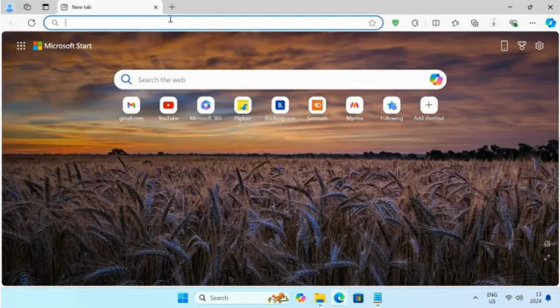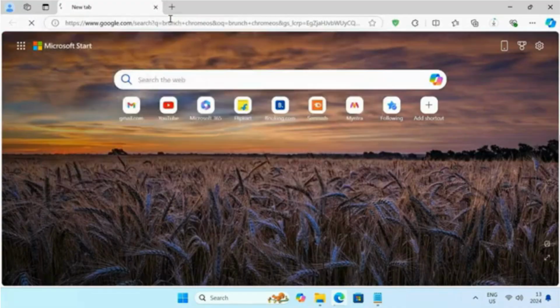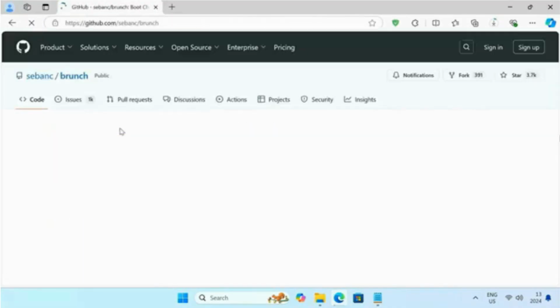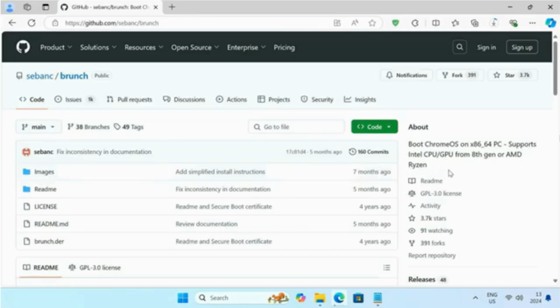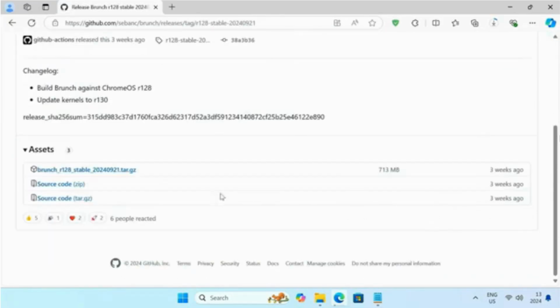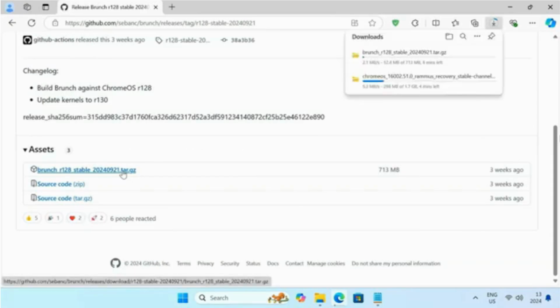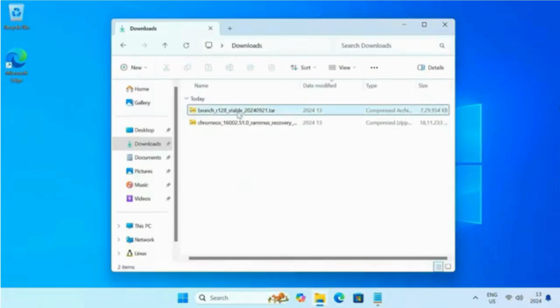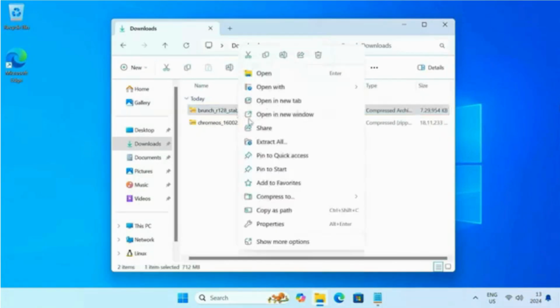Next, visit the Brunch GitHub repository and download the latest release. The Brunch framework will allow you to install ChromeOS on a non-Chromebook device like your PC with an Intel or AMD processor. After downloading, extract the two files.